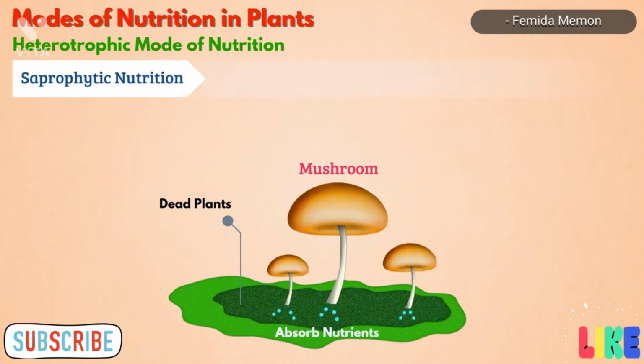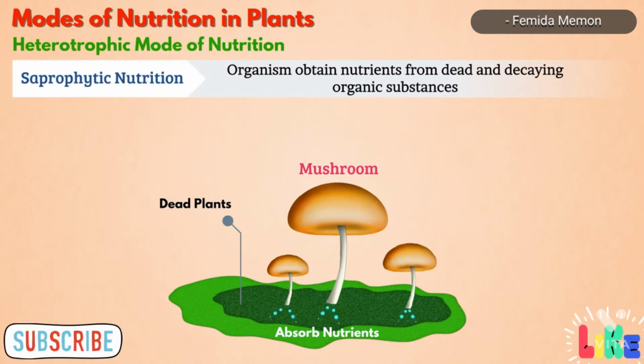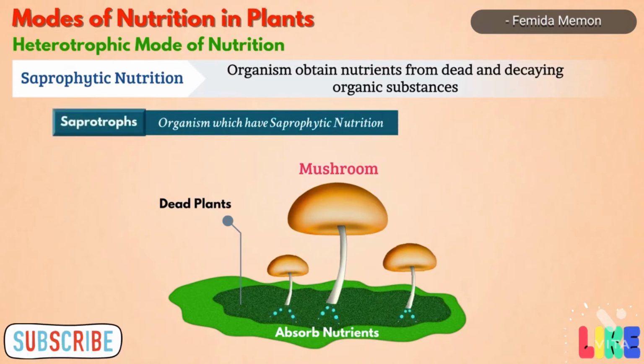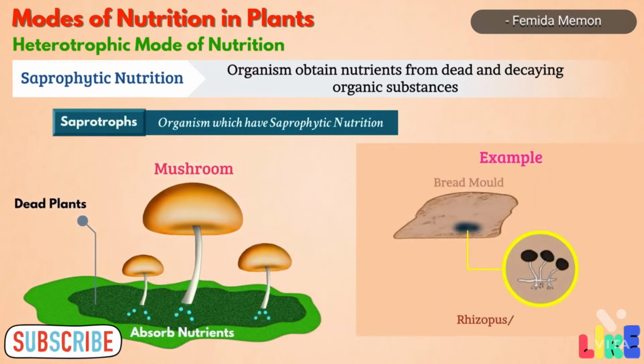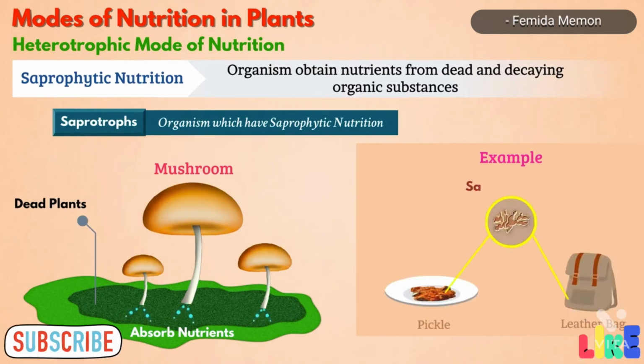Such a mode of nutrition in which organisms obtain nutrition from dead and decaying substances is called saprophytic mode of nutrition. And the organisms which have this mode of nutrition are called saprotrophs. Other examples are bread mold, also known as Rhizopus, Mucor or pin mold. Often, food like pickle and materials like leather get spoiled because of saprophytes such as fungi.